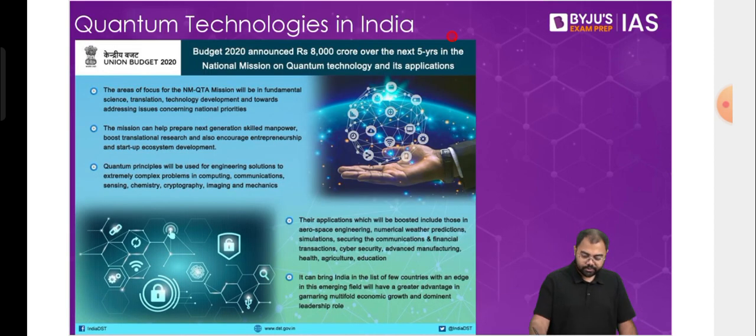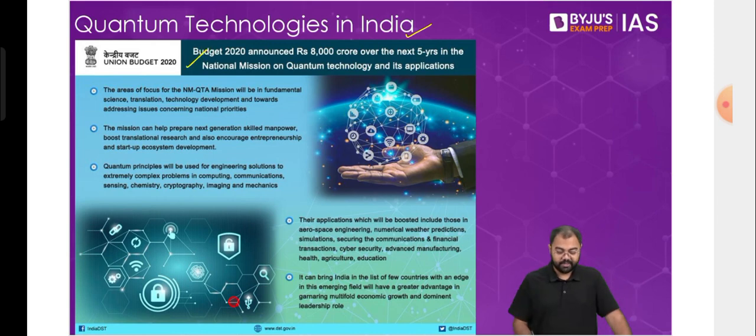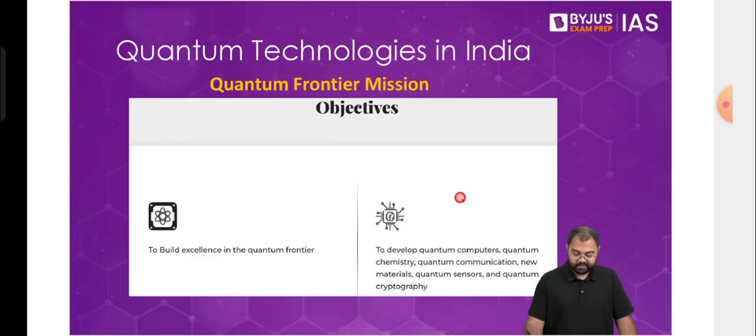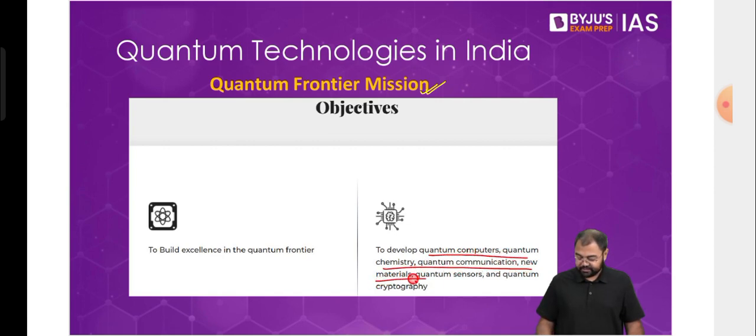In India, for the first time in the budget of 2020, a total of 8,000 crores was announced for the next 5 years, so that India can start working in various different fields of quantum technologies. We already have started working on how exactly we can make use of them. And then there is the National Quantum Mission taken by the government of India, which is basically to start developing various quantum technologies, whether it is quantum computers, quantum chemistry, quantum communication, anything that can use quantum technologies. India is going to start working on it, and that is why this quantum frontier mission was taken.